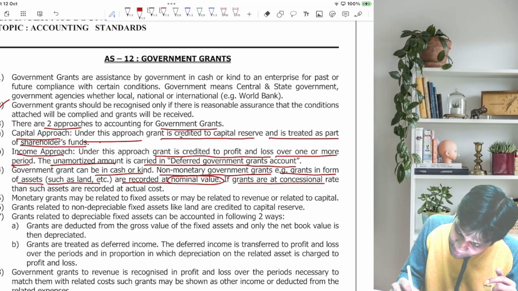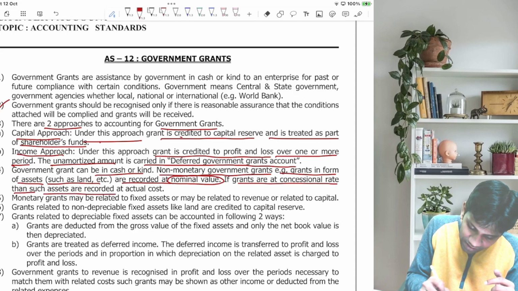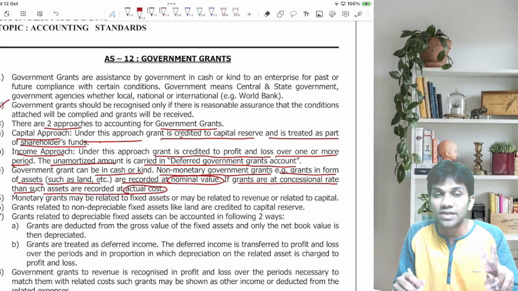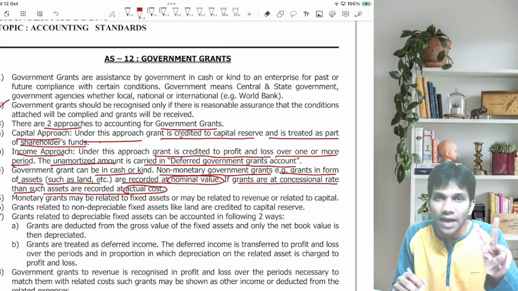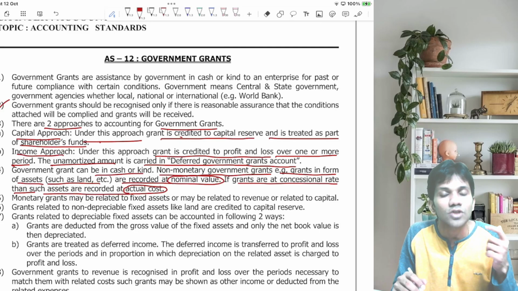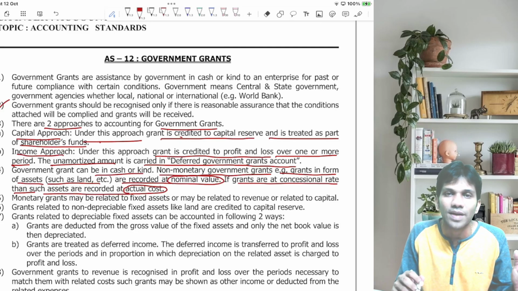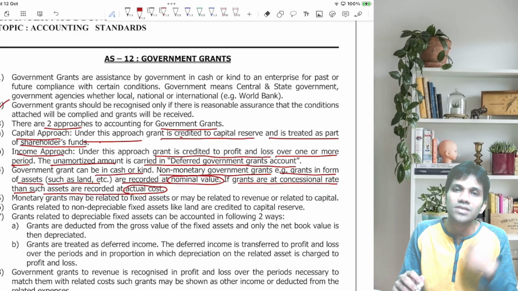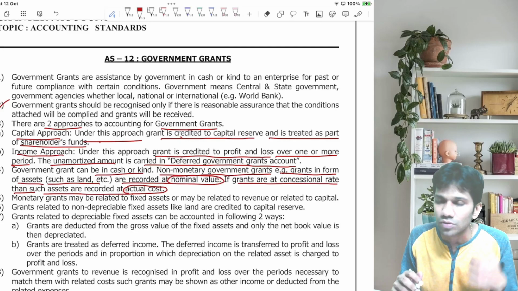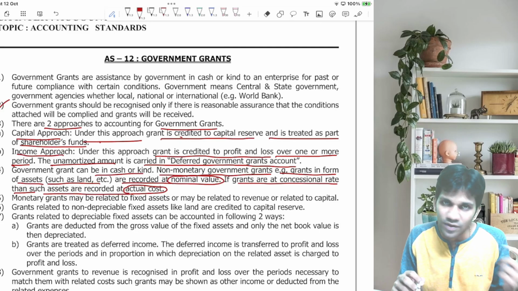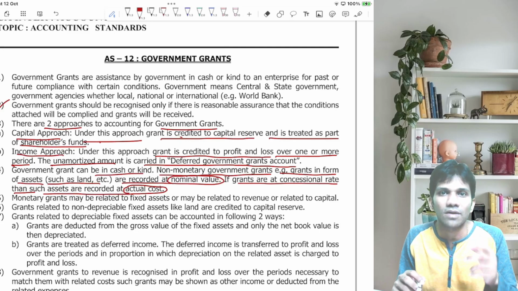And if grants are received at a concessional rate, then such asset should be recorded at actual cost. So government grants can be received in two ways, in cash or in kind. If you are receiving in kind, for example, in the form of assets such as land, they should be recorded at nominal value. And if you are receiving at a concessional rate, then it should be recorded at actual cost. So what is nominal value? What is actual cost?